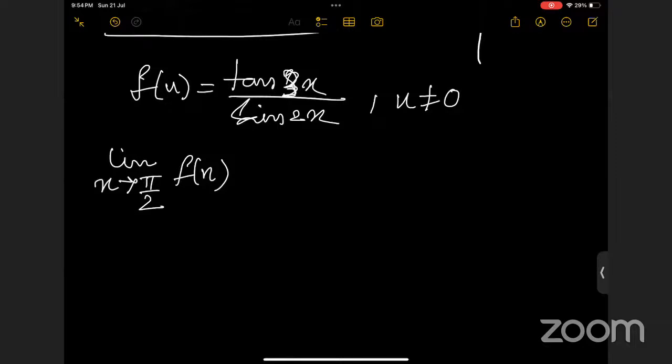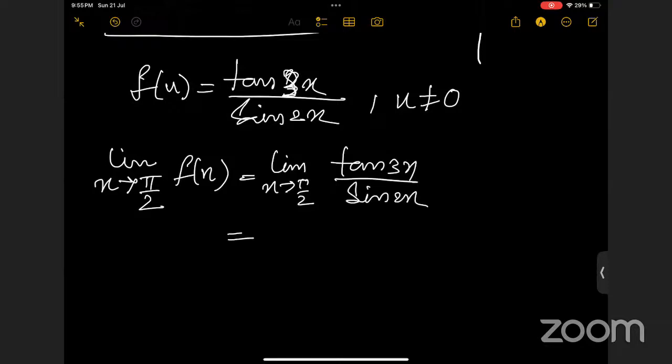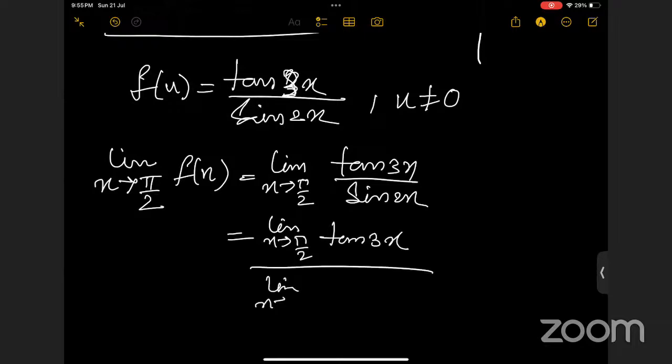Tends to pi by 2. Ma'am, we have to do some partials when divided with the same. Yes. This is tan 3x by sin 2x, right? Yes, ma'am. We can do this. This is allowed here. Tan 3x by 3x, and sin 2x, right? This is allowed. Yes, ma'am. Now we can do x by x, to bring it in a standard format now.